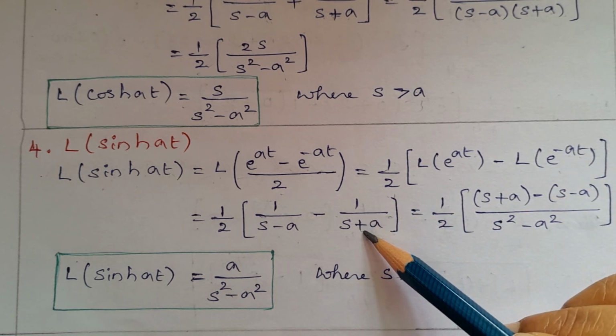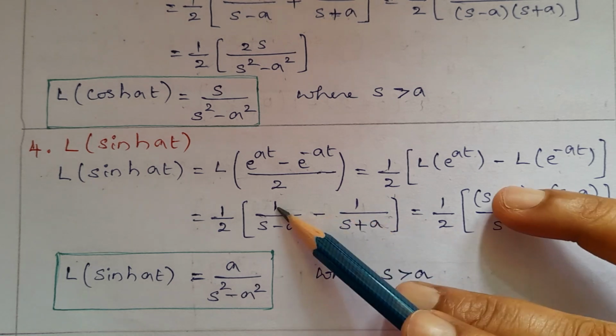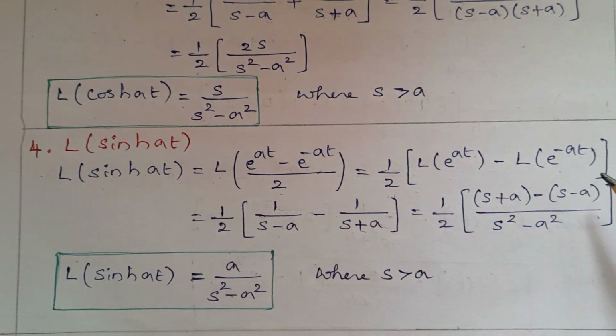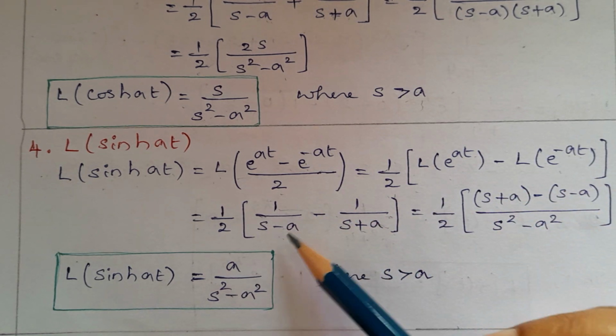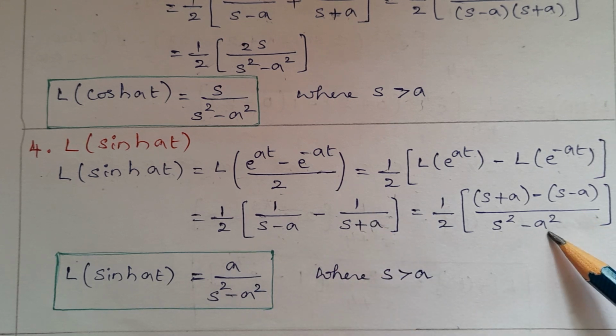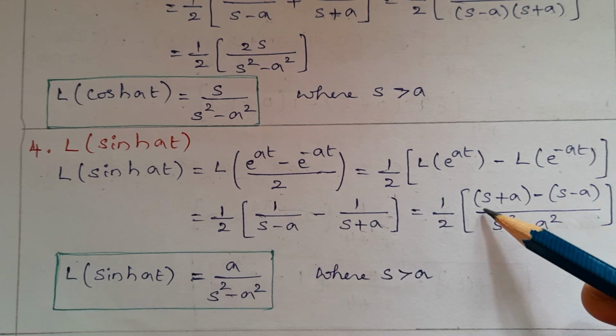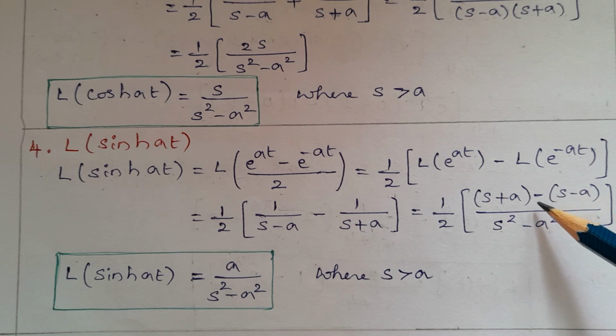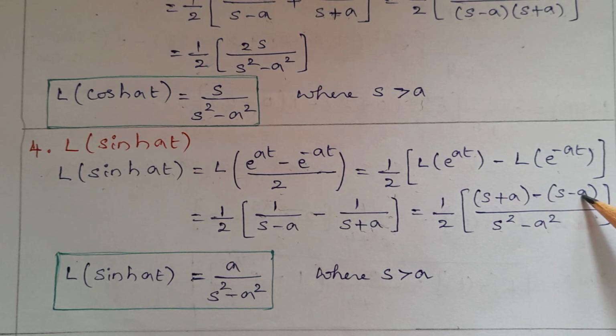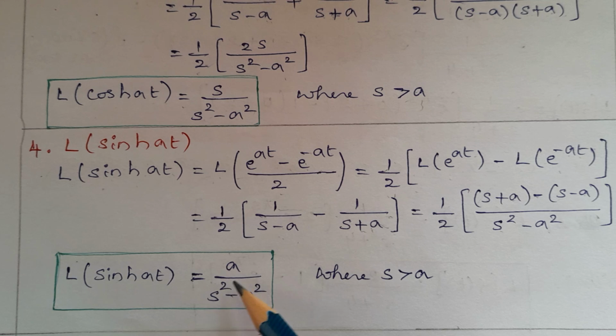Take LCM. So s plus a minus of s minus a divided by s minus a into s plus a, which is s square minus a square. Then here the signs cancel out, minus minus plus, a and a is 2a. 2 cancel out, a divided by s square minus a square. So therefore Laplace transform of sine hyperbolic of at equal to a divided by s square minus a square, where s is greater than a.